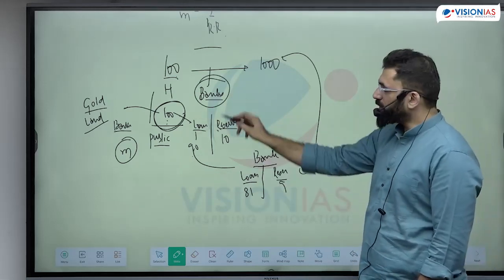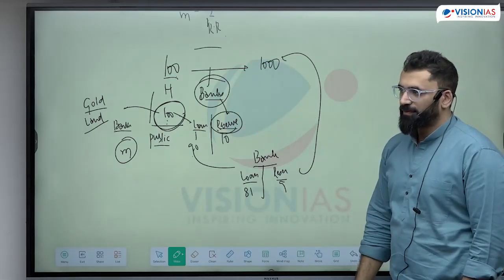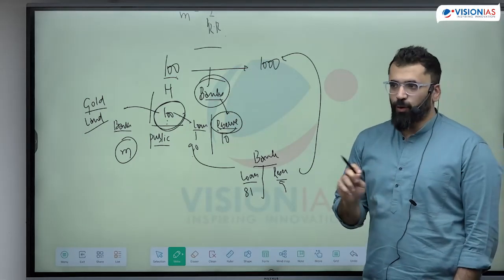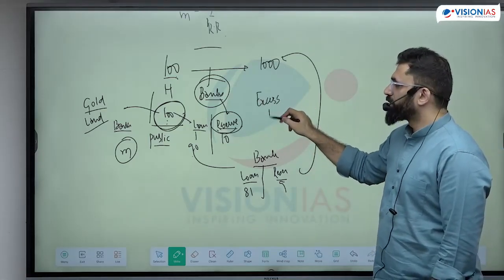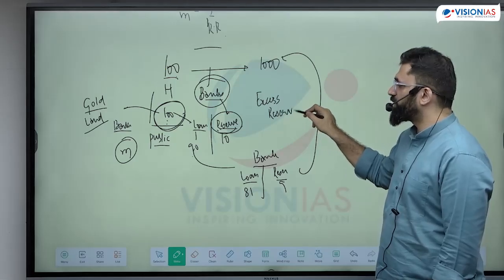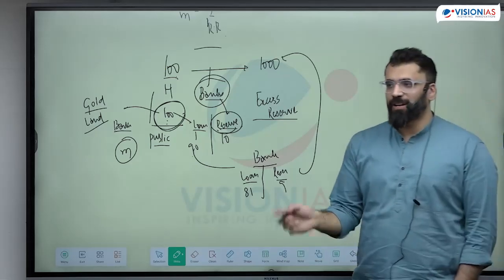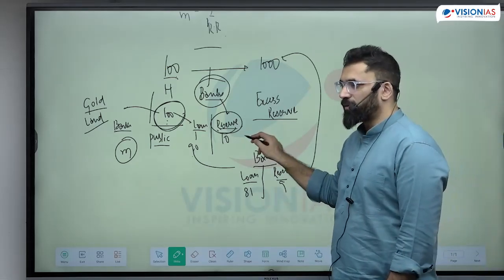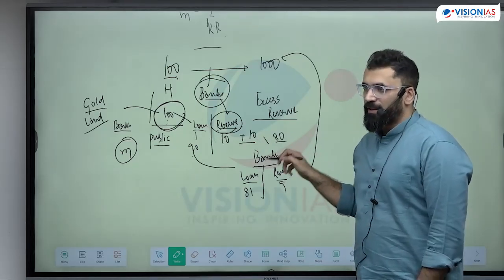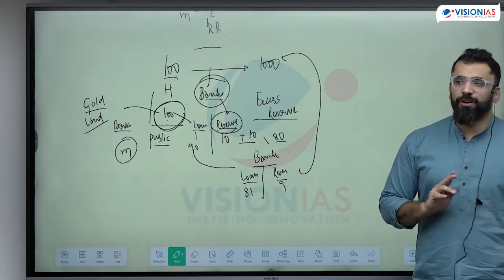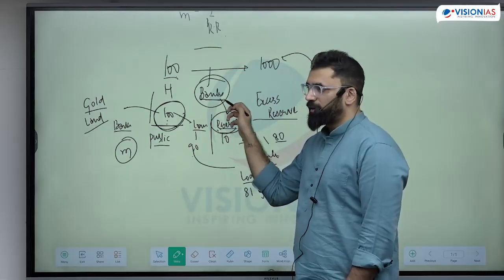Why? One is, this is reserve which 10% they have been asked to keep. RBI has said you have to keep 10% reserve. What if I keep excess reserve? I don't think the situation is conducive enough to make more loans. RBI has told me 10%, but I want to keep 10 more. I will keep 10 more. So I only have 80 to give them. So the money multiplier here is depending on what two factors? Behavior of public and behavior of banks.